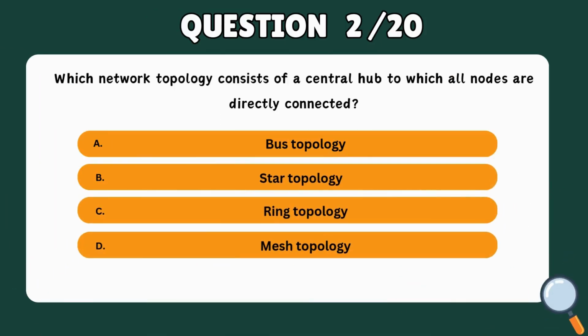Question 2. Which network topology consists of a central hub to which all nodes are directly connected? A. Bus topology. B. Star topology. C. Ring topology. D. Mesh topology. Correct answer: B. Star topology.